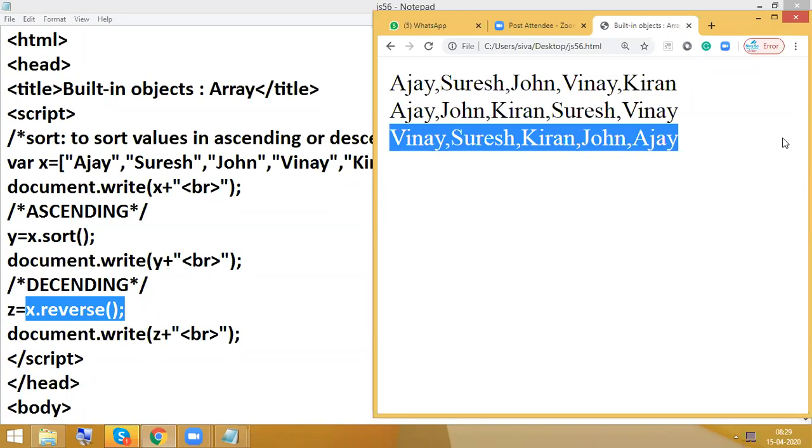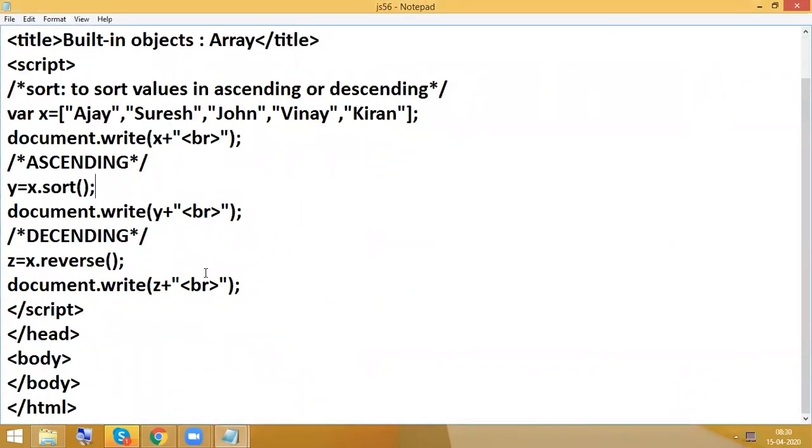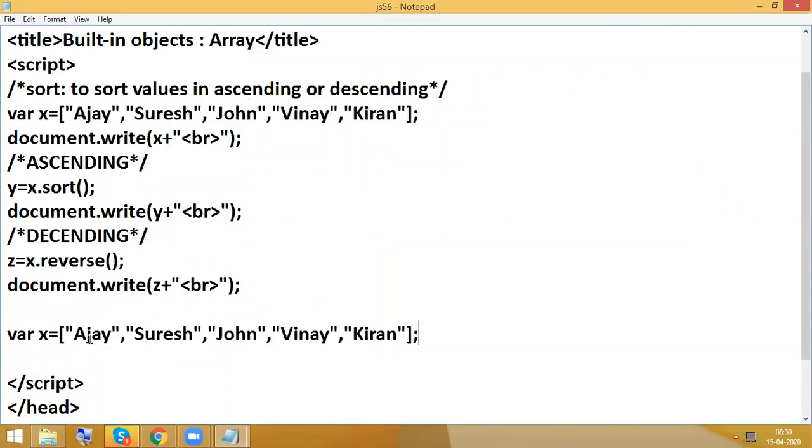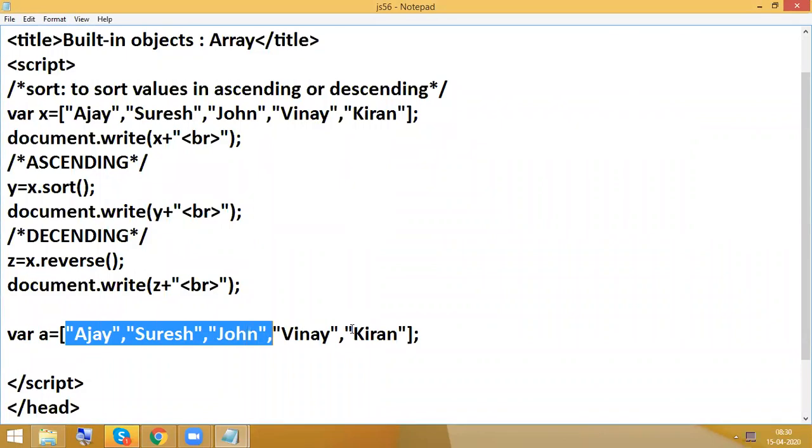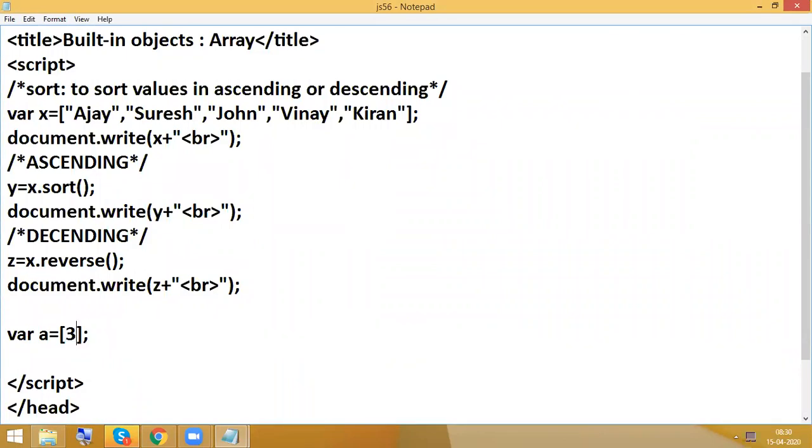But this sorting concept is not suitable for numbers. So here what I'm going to do is, variable a equal to, I'm going to give some numbers.